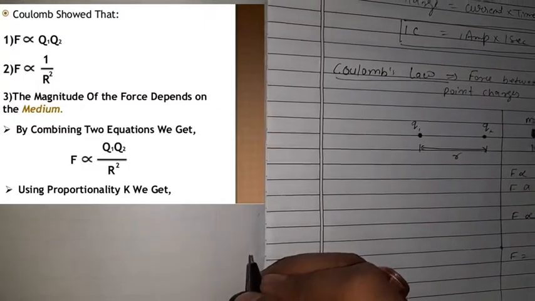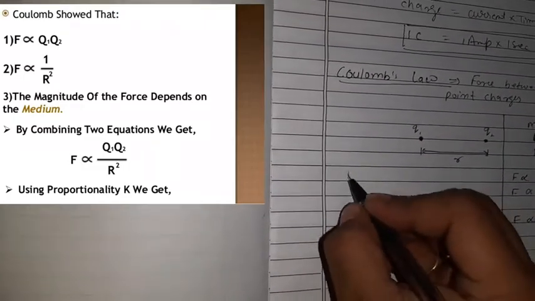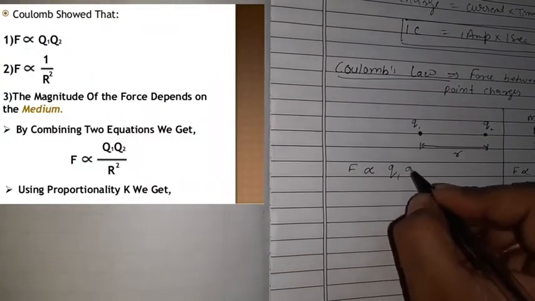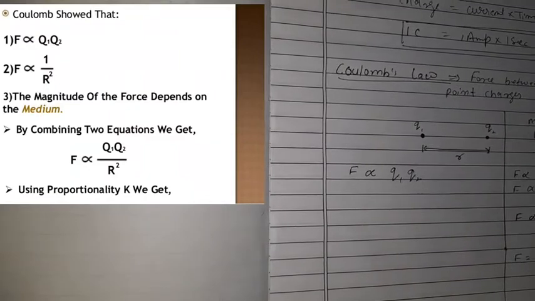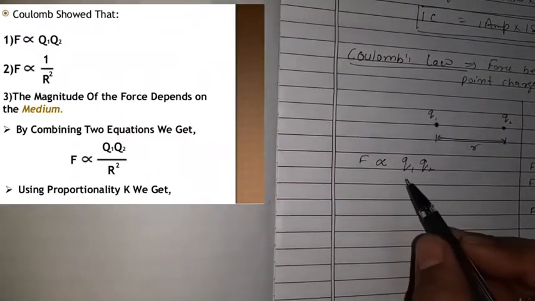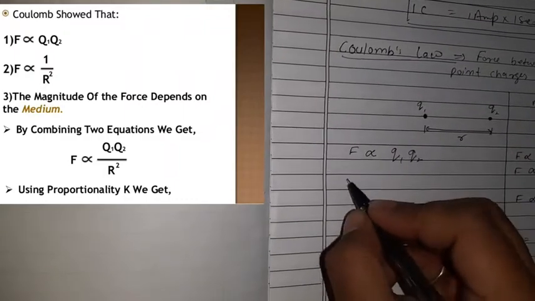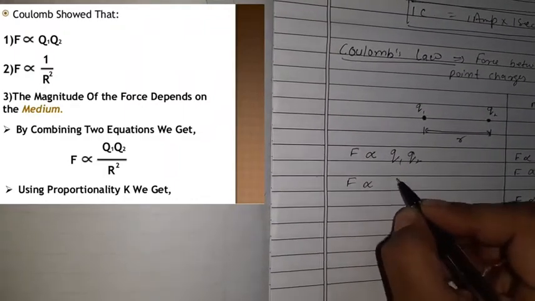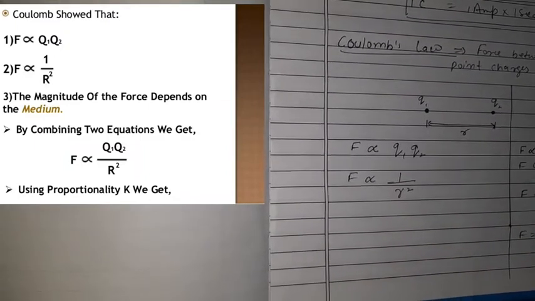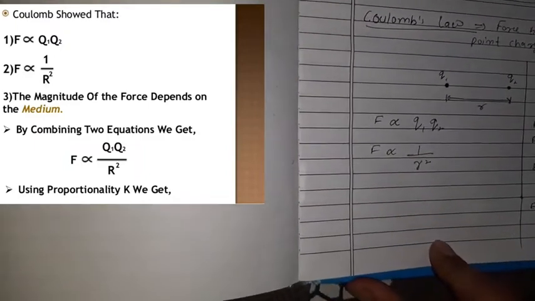According to Coulomb's law, the force between them is directly proportional to the product of their charges. Here it was mass, and in Coulomb's law we have charges, and the force is inversely proportional to the square of the distance between them. You can see it's quite similar.